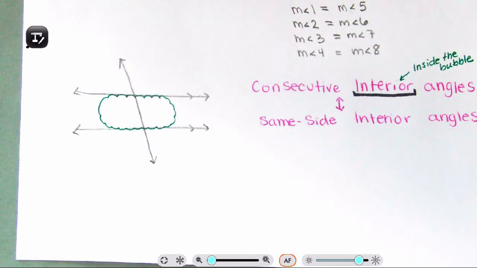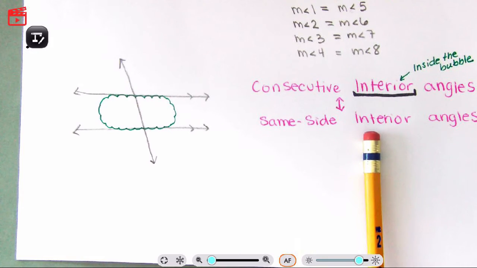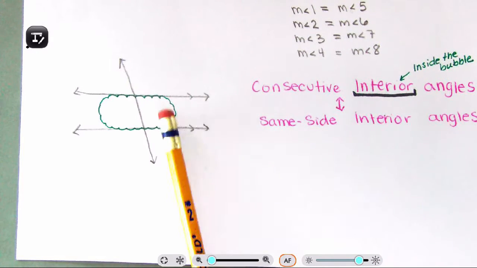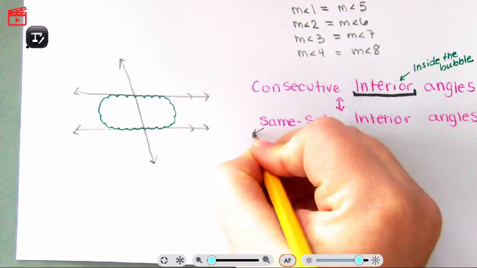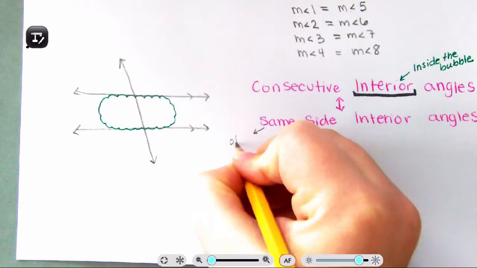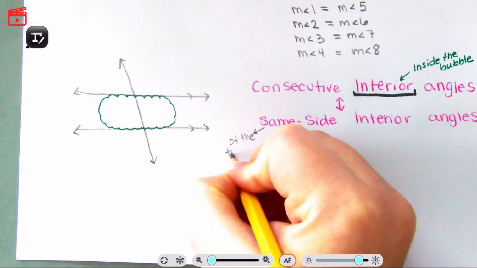So in my class, we use consecutive interior angles. In other classes, they use same side. It is easier with same side, but that is not the formal name of it. But if that helps you, go ahead. So same side, interior, which means inside the bubble. And we're on the same side of the transversal. So when it's talking about same side of the transversal.